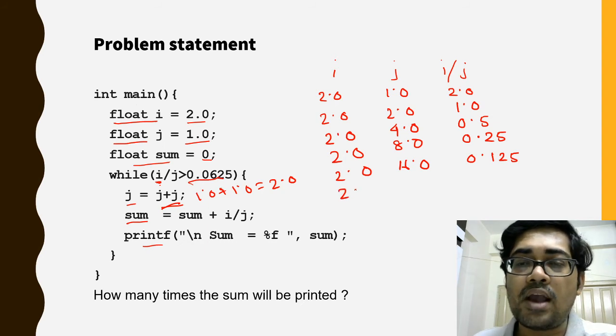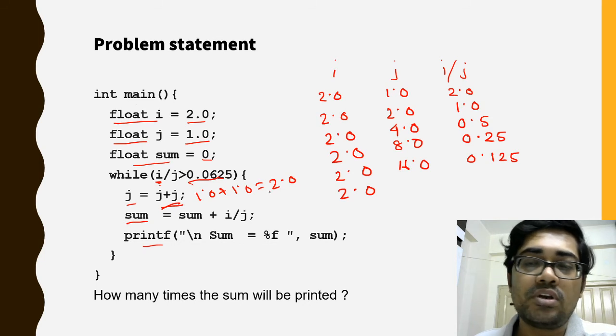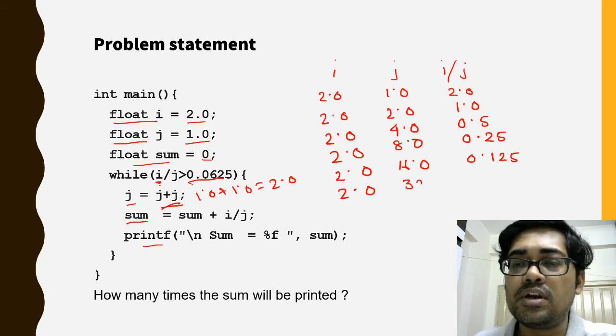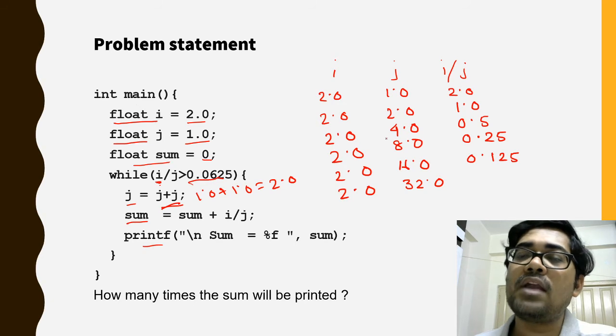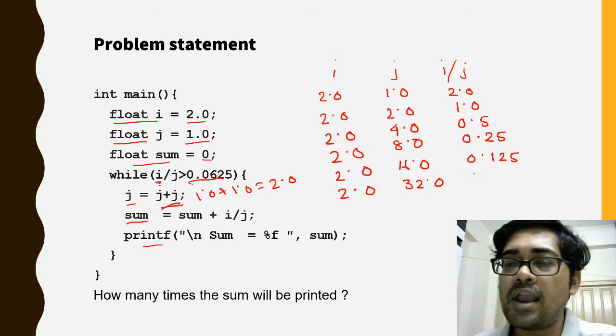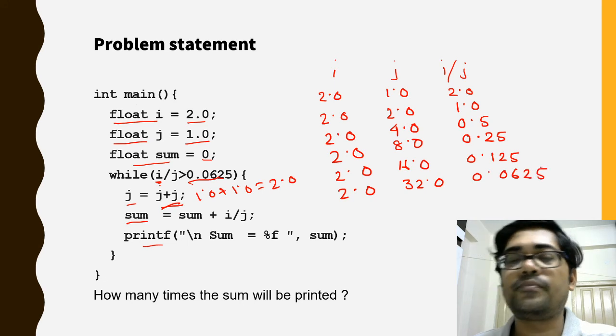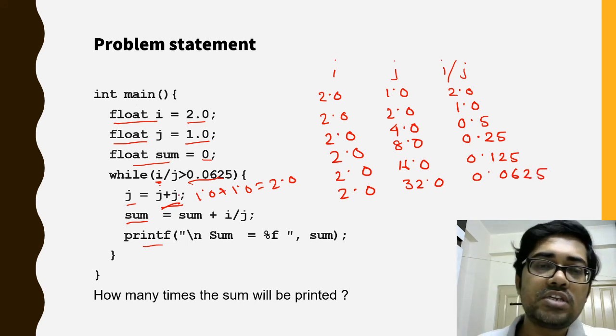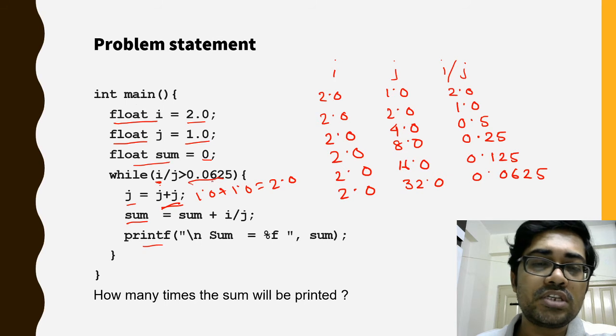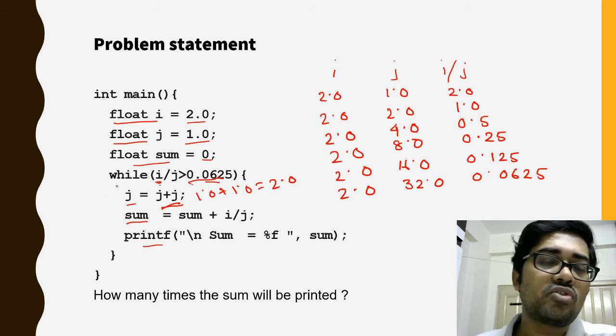The value of i is 2.0 and the value of j is 16.0 plus 16.0, that is 32.0. Now the value of i by j will be 0.0625. Now, is 0.0625 greater than 0.0625? No, this condition becomes false. So the while statement stops executing.